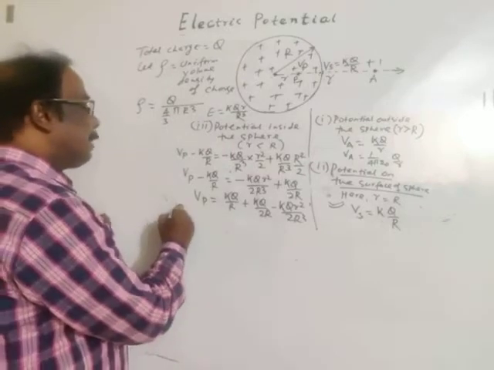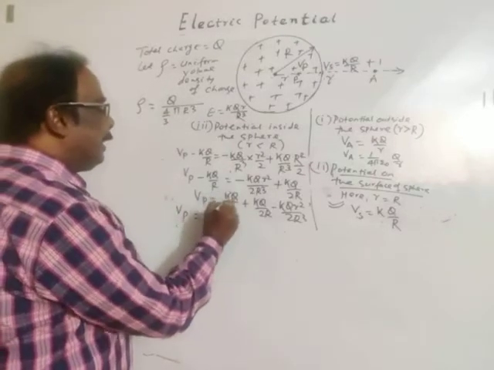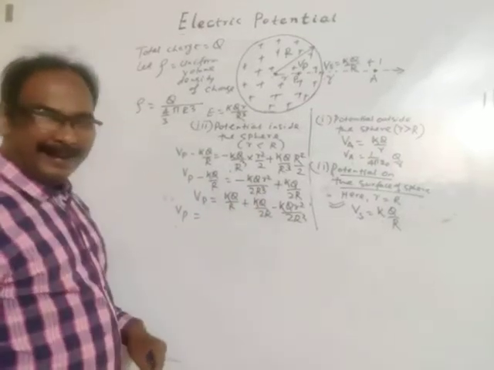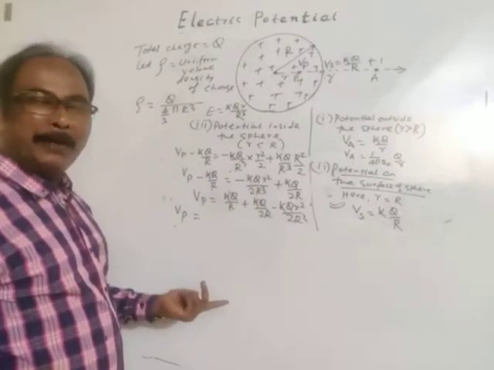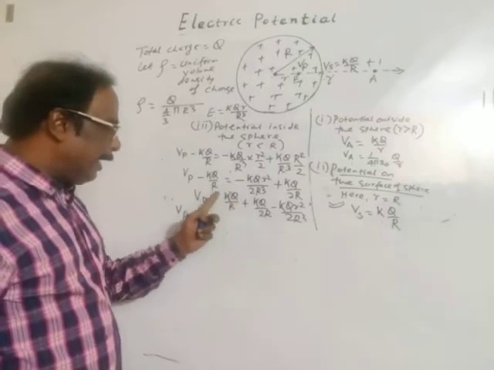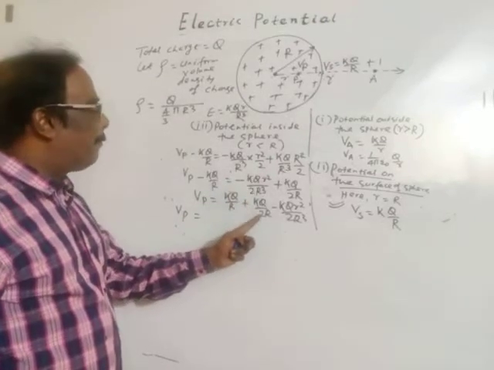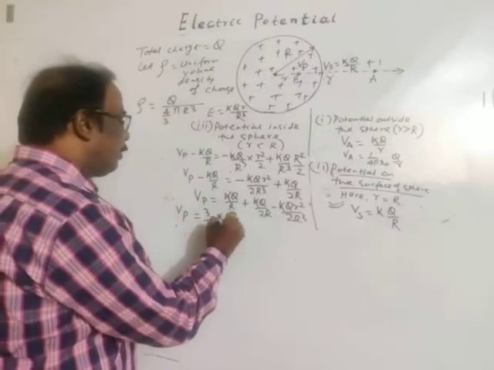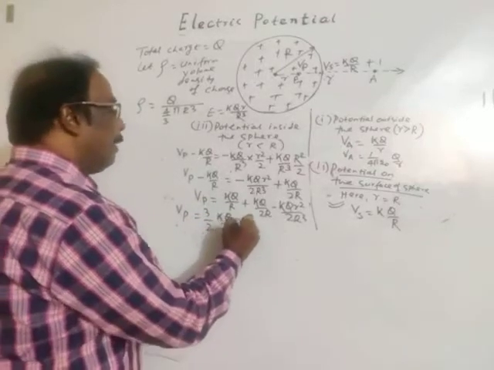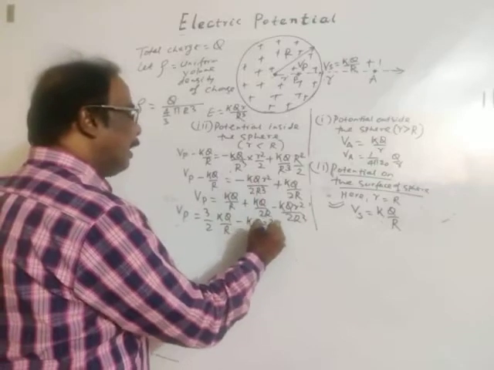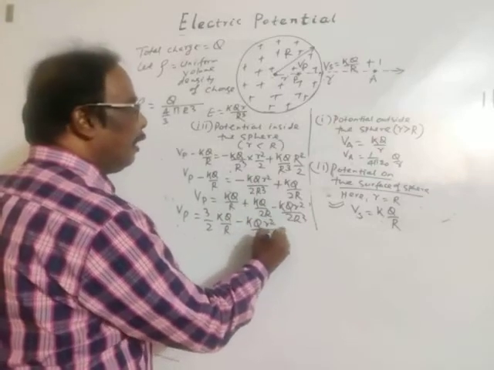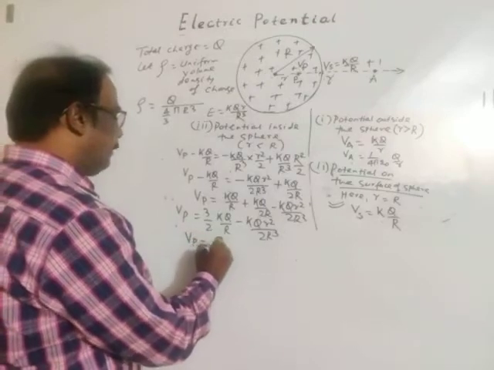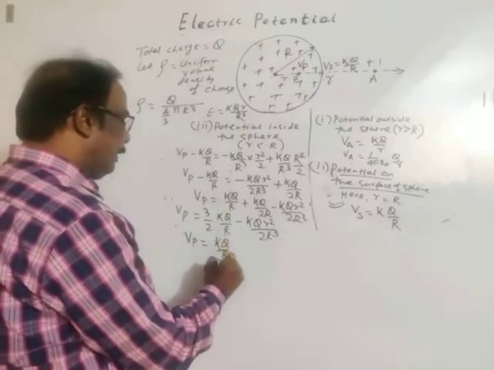Then potential at point P is KQ by R plus half KQ by R. X plus x by 2 is 3x by 2. So KQ by R plus half KQ by R is 3 by 2 KQ by R, minus KQ R square by 2 R cube. Okay.